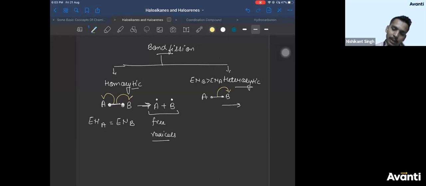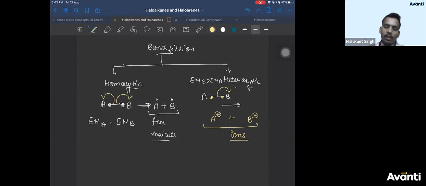So since B takes its own electron as well as the electron of A, B will not be neutral. It has taken one extra electron of A, so it will become negative. And A has given one electron, A has lost a negative charge, so it will become A plus. Basically, you get ions formed in this heterolytic cleavage.